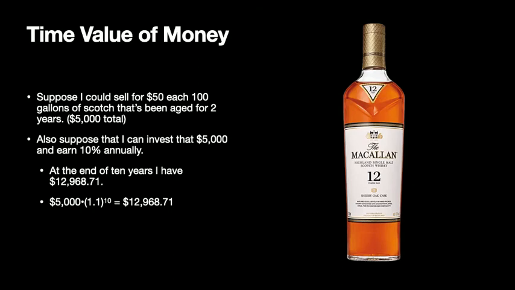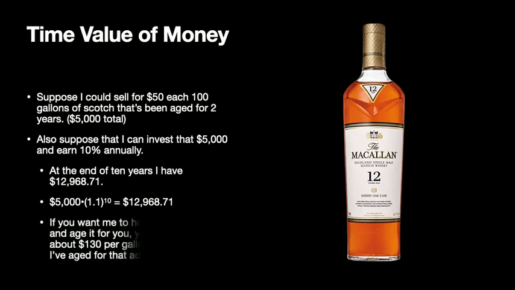So if you want me to sit on that scotch for an additional 10 years, you're going to have to compensate me at least an equivalent amount of what I could earn having put that money in some other investment, my opportunity cost. In this case, you would have to pay me at least $130 per gallon of scotch to hold on to that scotch for an additional 10 years.